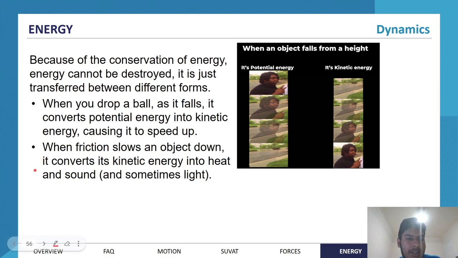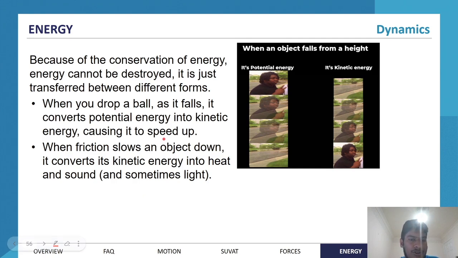When friction slows an object down, it actually converts kinetic energy into heat and sound, and sometimes light. Now, what I mean by that is the law of conservation of energy is still perfectly fine when we talk about friction, right? It's not that the law of conservation of energy breaks down because of friction. It's just that it's harder to keep track of the energy, right? Because it's harder to find how much air we are heating up, or how much energy is lost when we bounce a ball on the ground or something. That's a bit more tricky to keep track of, although it's still possible, right?